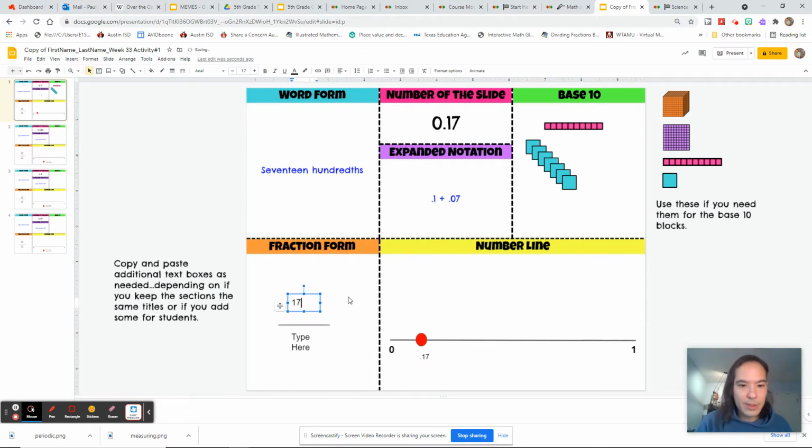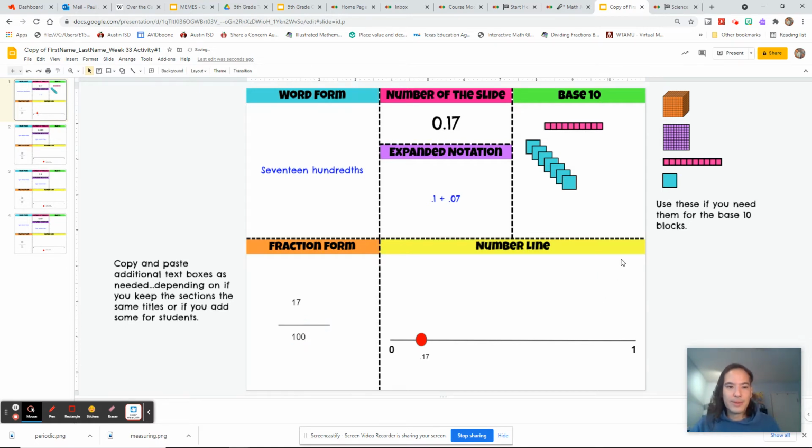17/100ths is a fraction. You have 17 as your numerator and you have 100 as your denominator. Yep, there we go. We just showed 17/100ths in word form, expanded notation, base 10, on a number line, and fractions.